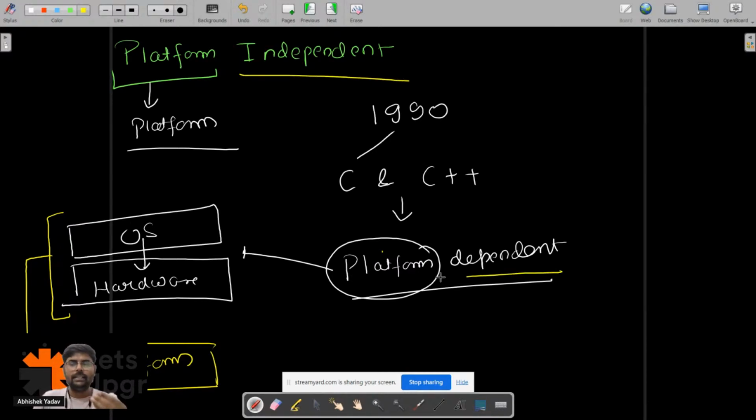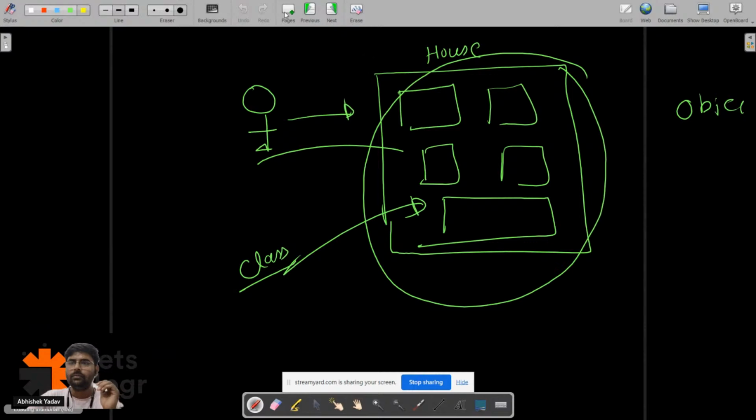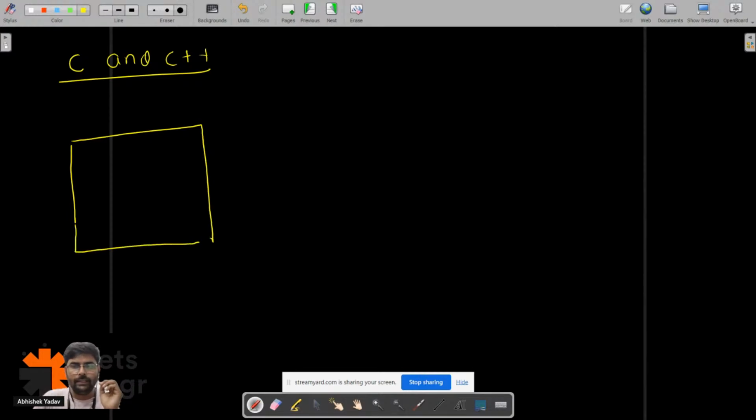So let's try to understand platform dependent first, and then we will move towards platform independent. So here we are saying C and C++ are platform dependent. Let's assume we have written a code in C. The extension of the file is .c, and here we have the name of the file. Let's assume the name of the file is first.c.